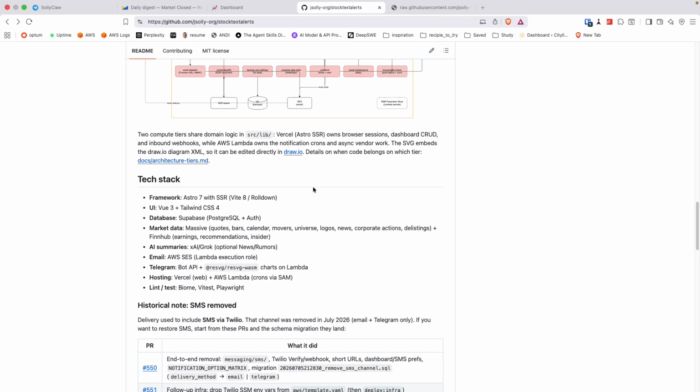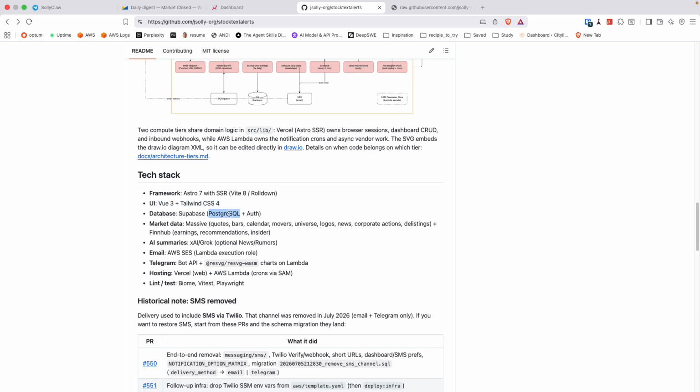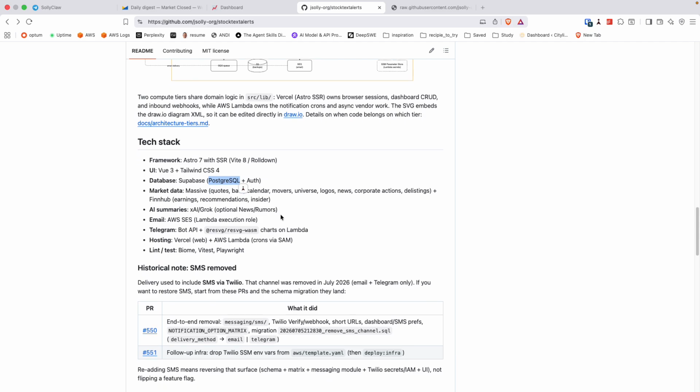And the stack on this, we're again using Astro. I really like Astro. It just allows you to do a lot of stuff in vanilla JavaScript. And then I use Vue for some of the reactive components, like anything that has a lot of interactivity. I used Vue as an Astro Island. The database is just Supabase Postgres.